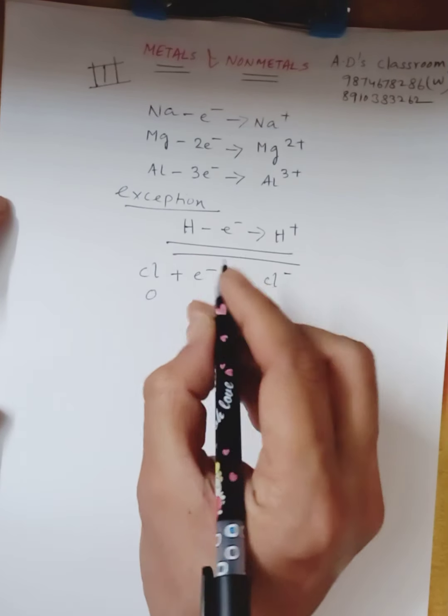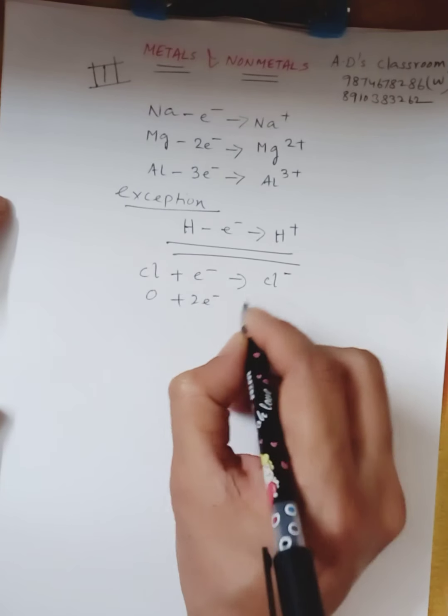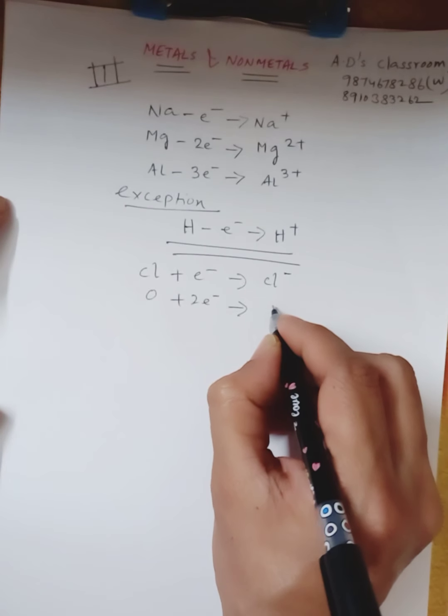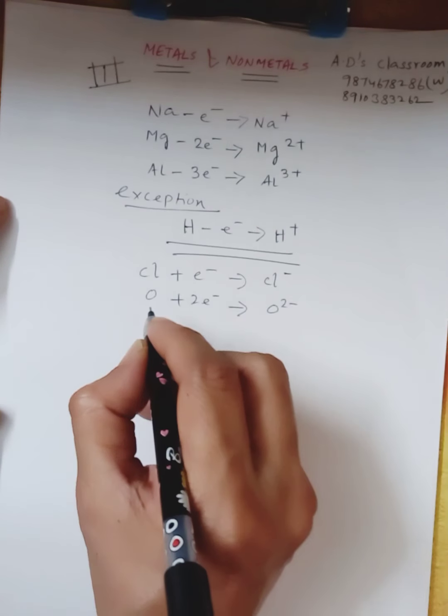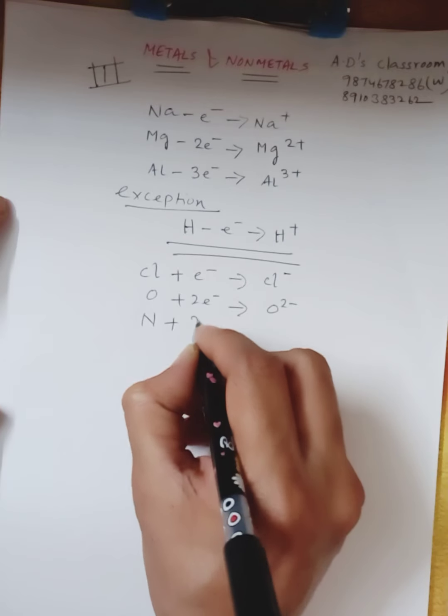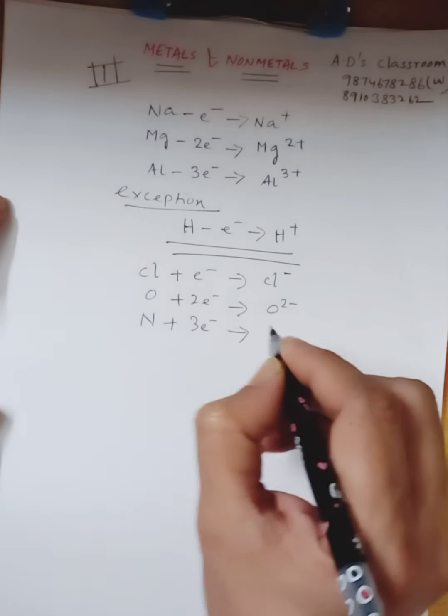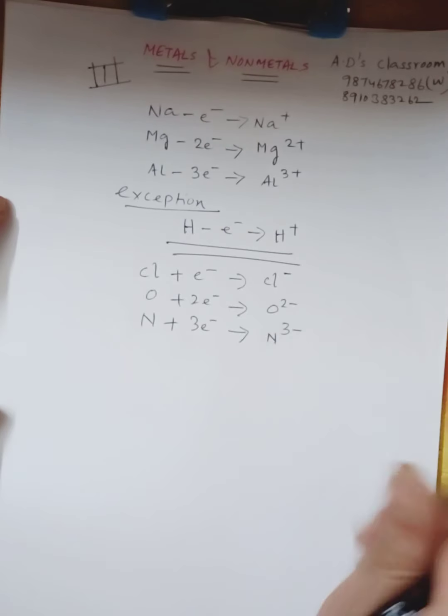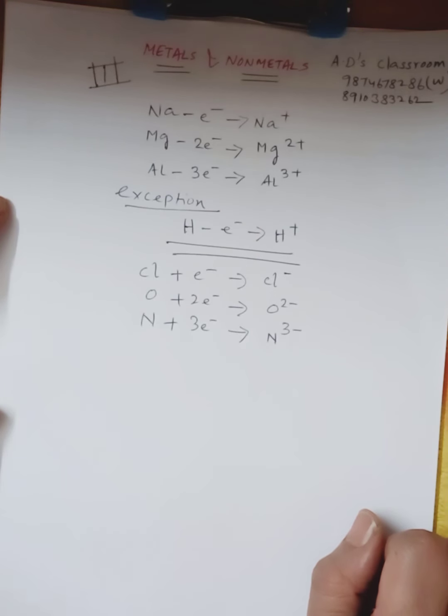For example, oxygen will gain two electrons and we will get O2-, and nitrogen will gain three electrons and we will get N3-. So non-metals gain electrons. That means one atom of any non-metal gains one electron or two electrons or three electrons and they form negative ions, that means anions.